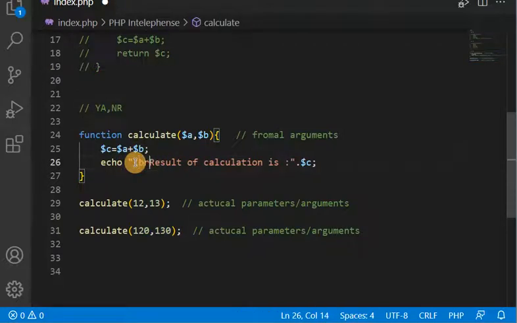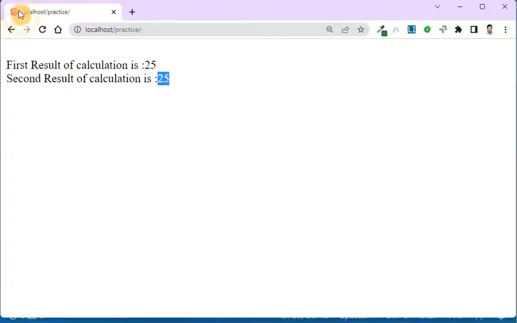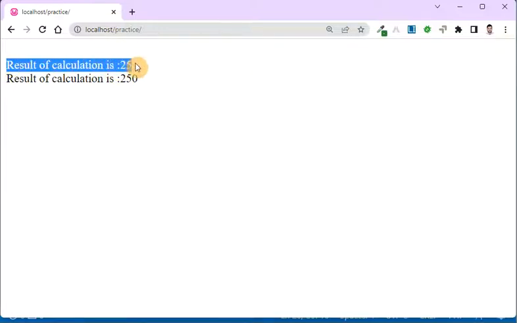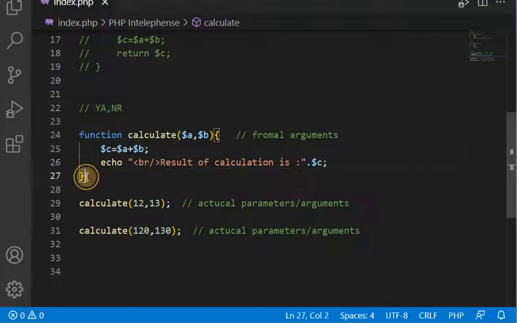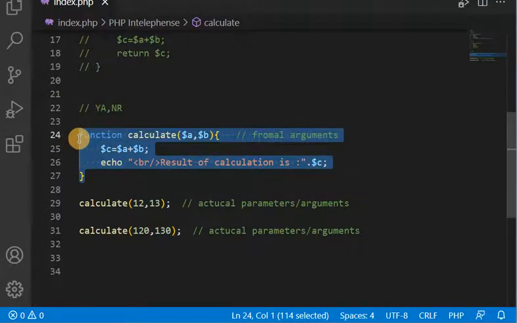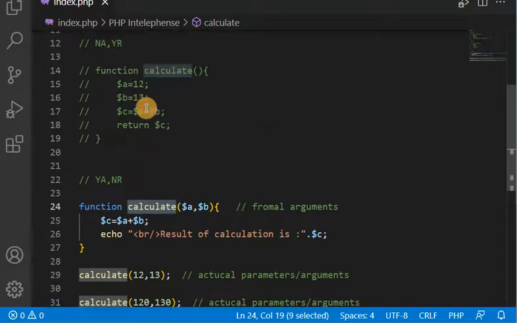So let me add a line break. Guys, you can see here the response is coming the same as we described. The first time it is coming as 25 and the second time it is coming as 250. So you can see the same function is doing different tasks. This is the strength of the function, which has increased. This function is more powerful than the previous two.